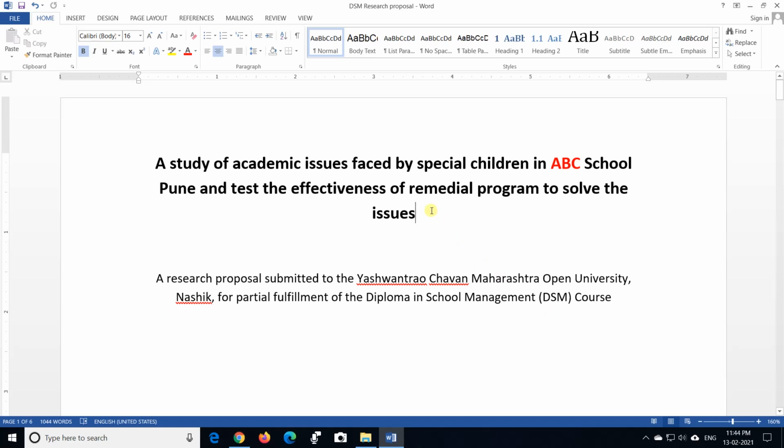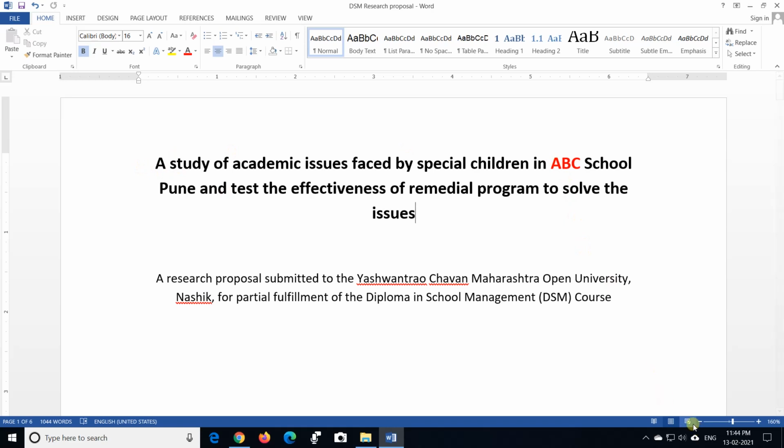To explain these points, I have taken one example. The issue I have taken is the academic issues faced by special children in a particular school, and testing the effectiveness of a remedial program to solve the issues.